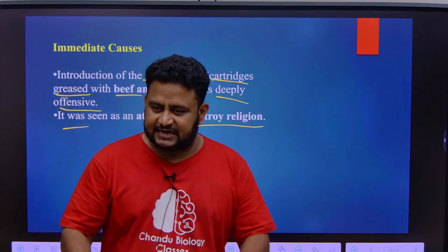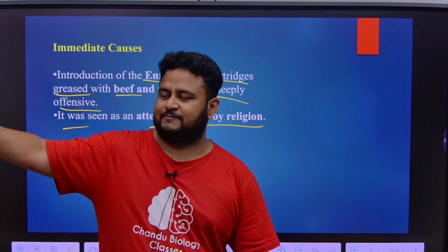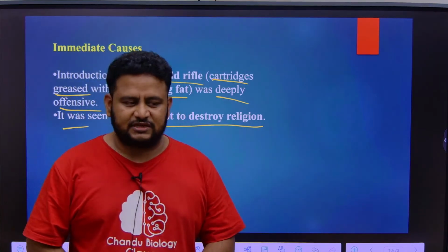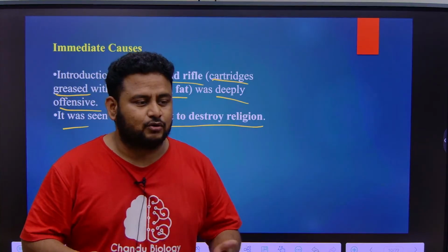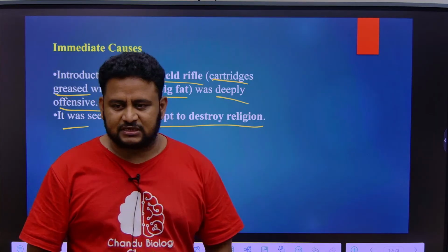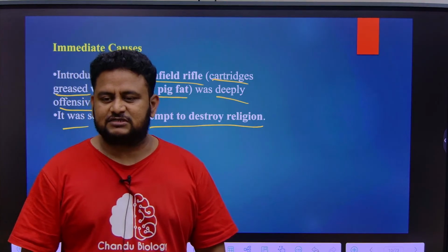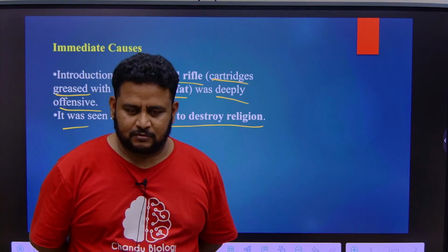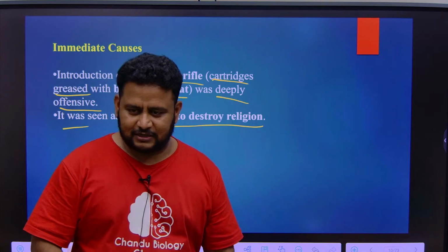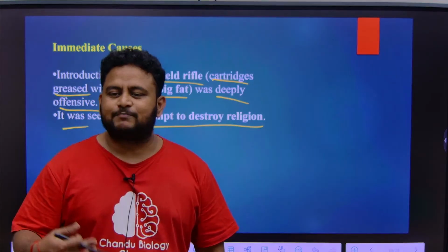So the soldiers gathered at Meerut on May 10, 1857, and started marching towards Delhi. In the name of revolt, they marched towards Delhi, because they wanted an important leader to lead them. As of now the soldiers didn't have a leader. They went to Delhi, to the Red Fort, where there was one leader. His name was Bahadur Shah. He was already an old man and could not do anything when it came to protest. But they made him the leader as a symbolic aid.